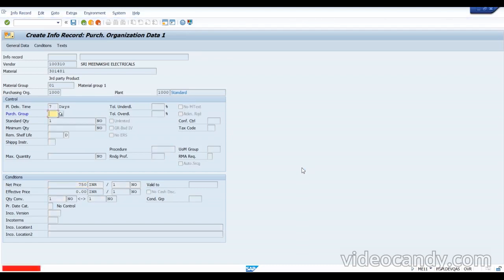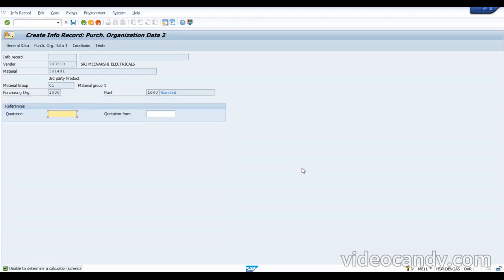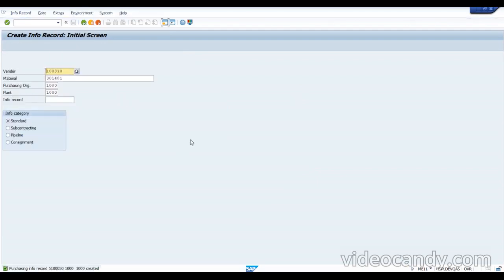So the selling price I have as 1,000 rupees, but the purchasing price is 750, because I should have some profit also, right? Yes. So let me save. Now when I purchase this material from the vendor, it will be 750 rupees. So the vendor will supply this item to the customer, but I will get a payment of 1,000 rupees from the customer. Okay, fine.